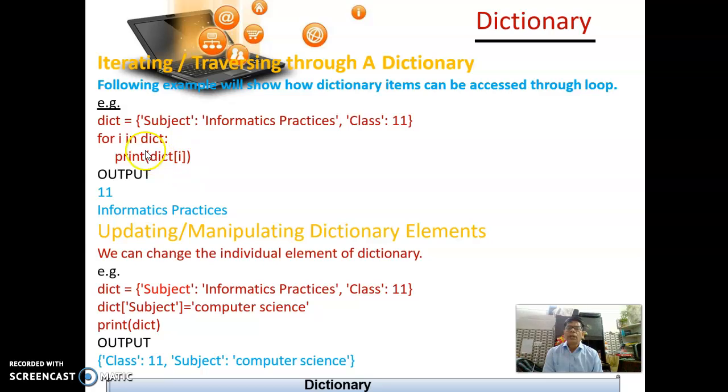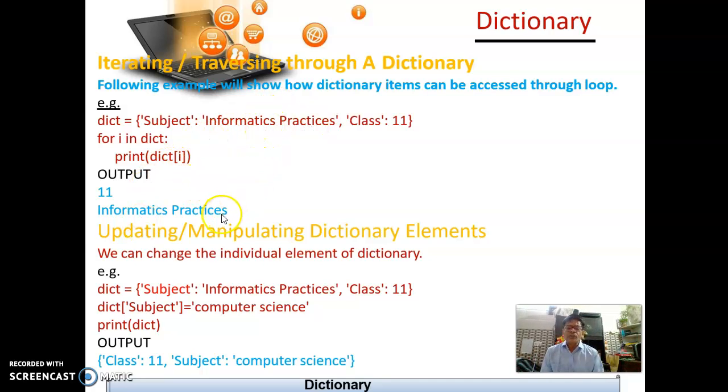If i is first class, then dict class, that is 11, has come, then subject, so dict subject, that is informatics practices, has come. So in this way, instead of two, if there are 500 elements, nothing to worry. Automatically all the values of each key will be obtained.